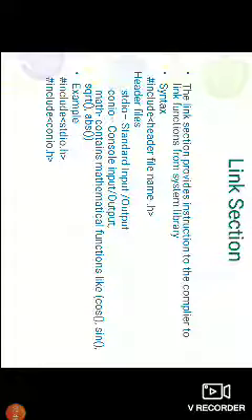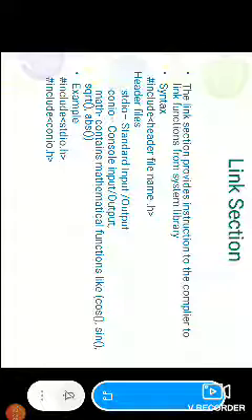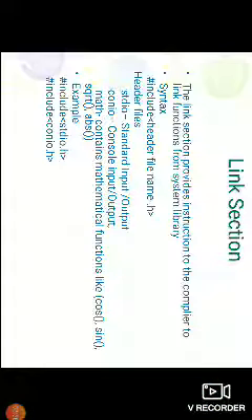The next one is the link section. The link section provides instructions to the compiler to link functions from the system library. The syntax is hash include, header file name dot h. Header files include stdio, where stdio stands for standard input output.